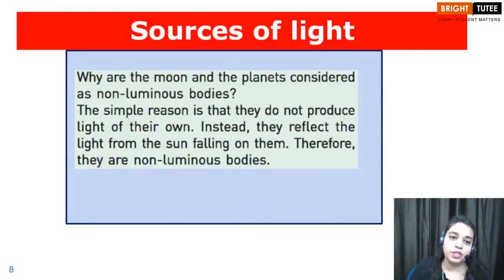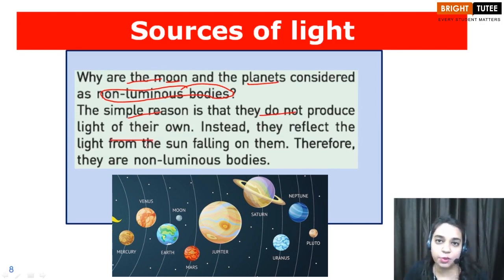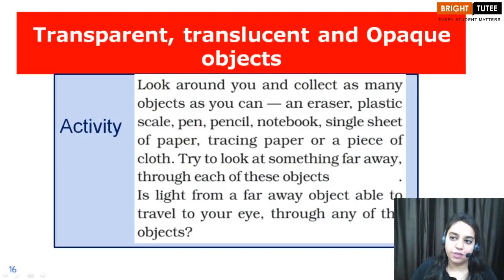We have one more interesting fact. Why are the moon and the planets considered non-luminous bodies? Children, we have already discussed this. The simple reason is that they do not produce the light of their own. Instead, they reflect the light which they receive from the sun, and therefore children, we call them non-luminous bodies. Okay? So children, in this session we are going to discuss what these three types of objects are, and we are going to discover it with the help of an activity. So let us quickly begin with the activity.